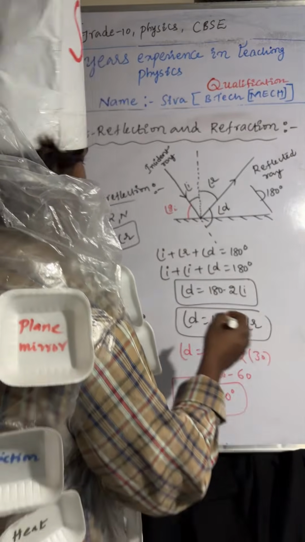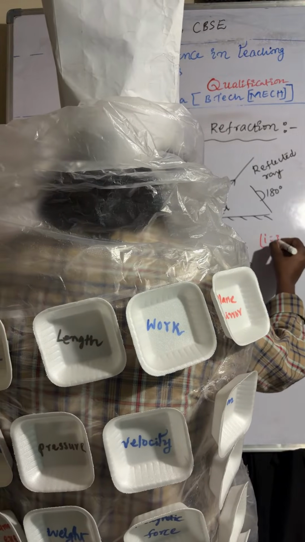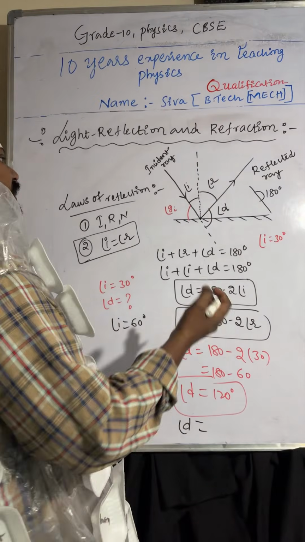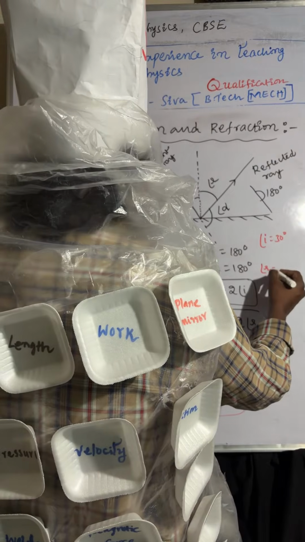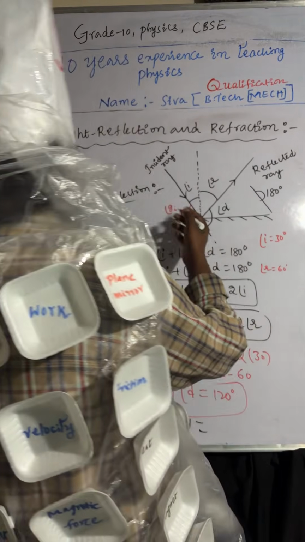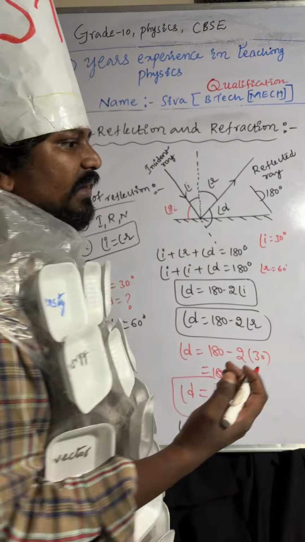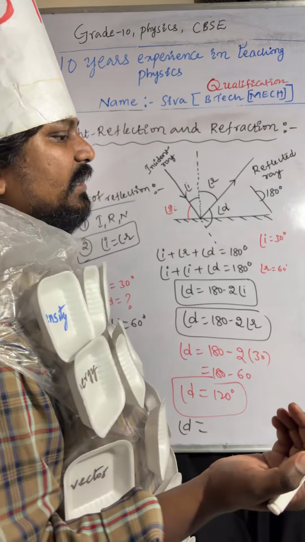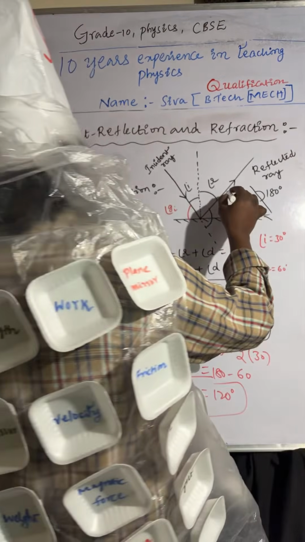They will give the angle of incidence, say 30 degrees, and ask what the glancing angle of incidence is. Like that, they will give the angle of reflection, say 60 degrees, and ask you to find the glancing angle of incidence. Like that also they will ask. So the perpendicular angle is 90 degrees, right? Accordingly we can consider. Understood or not?